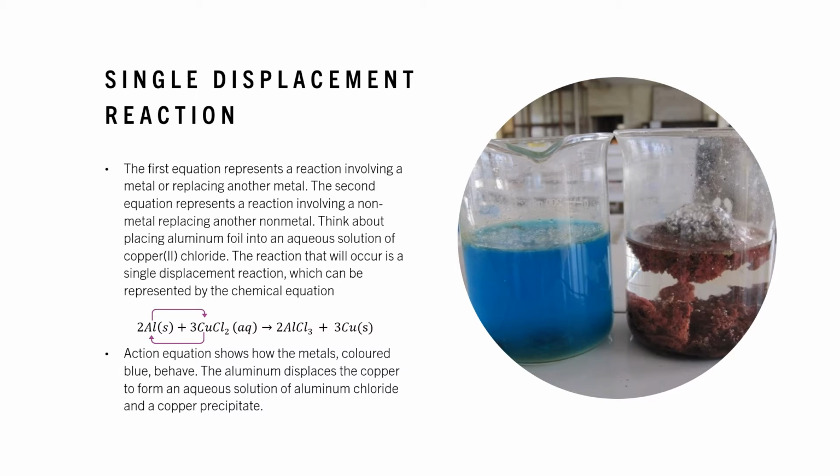2 Al plus 3 CuCl2 produces 2 AlCl3 plus 3 Cu. This equation shows how the metals, colored blue, behave. Shown in the diagram, the aluminum displaces the copper to form an aqueous solution of aluminum chloride and a copper precipitate.